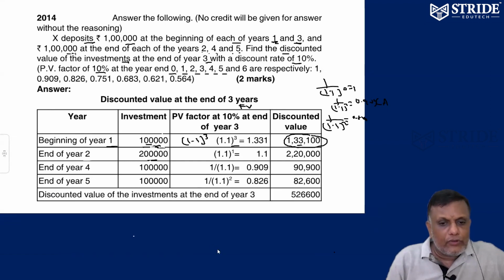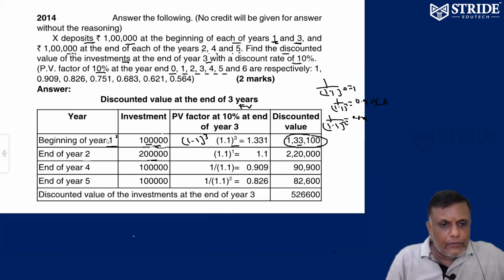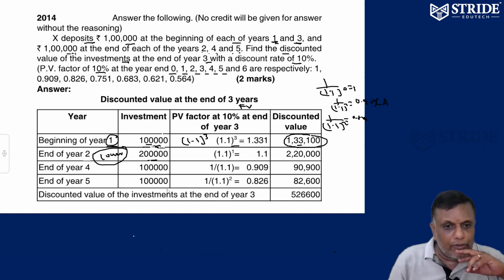End of year 2, one more 1 lakh is going to be invested. There is a printing mistake here. End of year 2 is investing only 1 lakh, not 2 lakh 20,000. 1 lakh into 1.1.